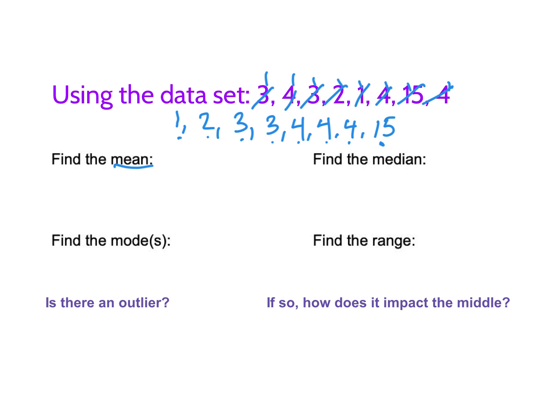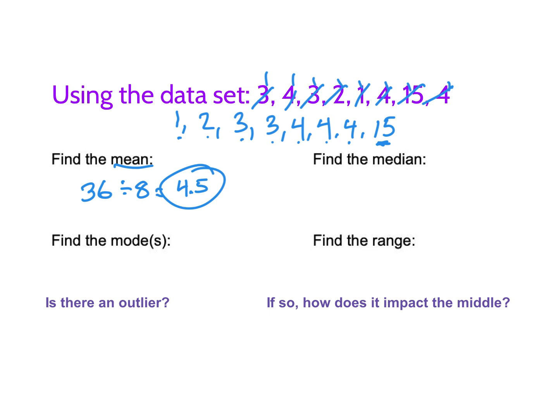And so when we do that, we could do what I call the even it out method, and we could take this 15 and we could give some extras and we can hand them out to the other people. Or we can just add up all those numbers, which is 36, and then divide by how many numbers there are. If you remember, there were 8. Okay, and that gives us 4.5 pieces of candy per person, or 4.5 is the mean or the average.